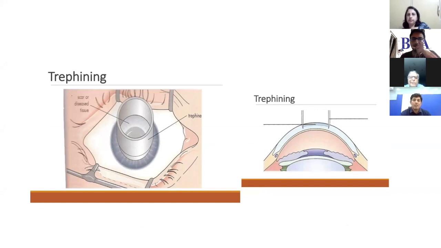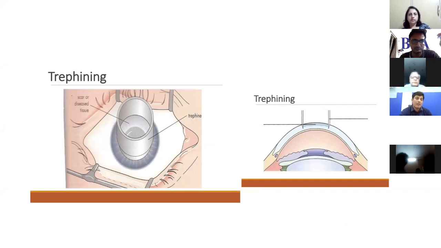Yeah. Now coming to trephination. While doing a trephination, we have to make sure that it is centrally placed, that you are covering the entire lesion completely with the trephine, and the movement which you have to do is either clockwise or anti-clockwise. You don't have to do both the movements simultaneously. Make sure that you do not perforate the cornea while doing trephination. You have to go to 80% of the depth of the cornea, and then you have to stop. After that, you can use your corneal scissor to dissect out the rest of the cornea.